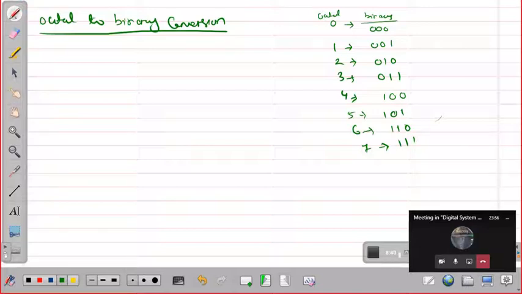So solve the example. I'll not solve, you directly solve. Now you know how to solve. So the question is given 462.71 base 8. What is the binary equivalent? So solve this. What you have to do is just write the binary equivalent of this 462.71. All the equivalents I have written here, so you just have to write.